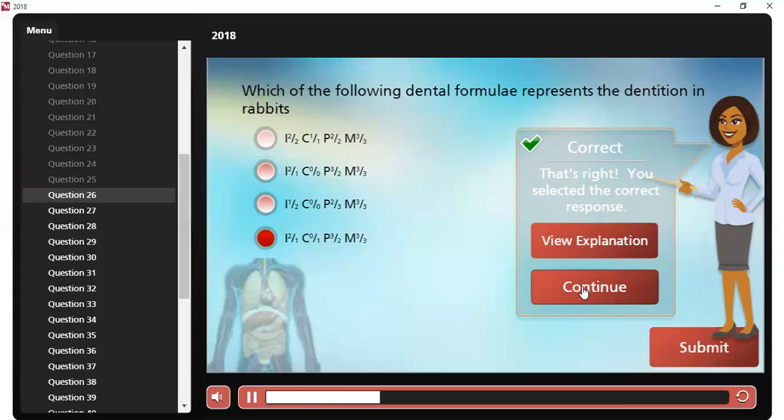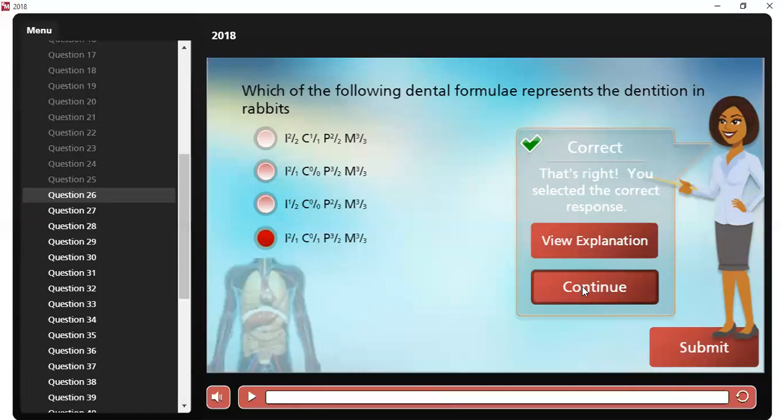Why? Because rabbits do not have canines, so you can see the C, 0/1. The C represents canine, which means rabbits do not have canines, so this is the right formula.